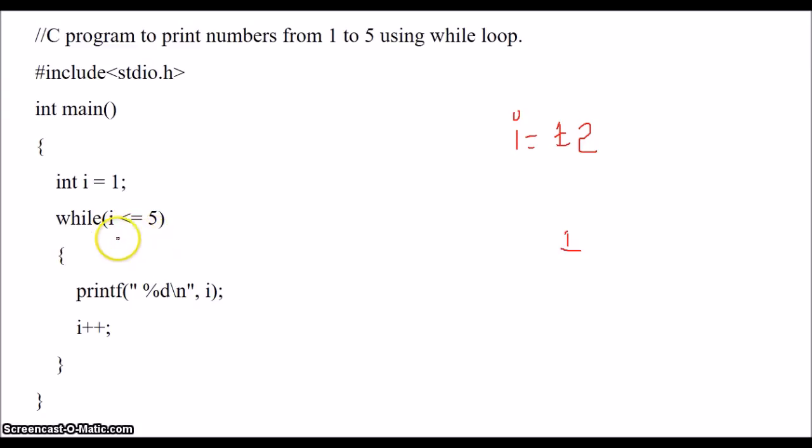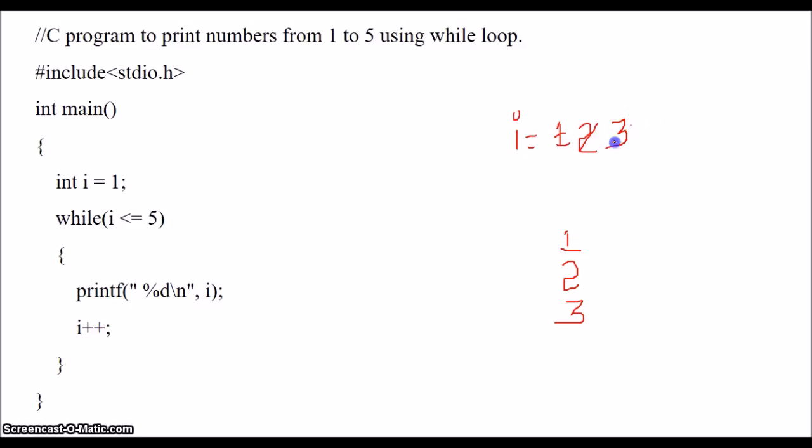2 is less than or equal to 5. Enter into the body of while and print the value of I. Now the value of I is 2, therefore 2 is printed. Next, again there is a statement I plus plus, increment the I value, now it becomes 3. Again go back and check the condition. 3 less than or equal to 5. The condition is true, enter into the body of while, print the value of I, now the value of I is 3, so 3 is printed.